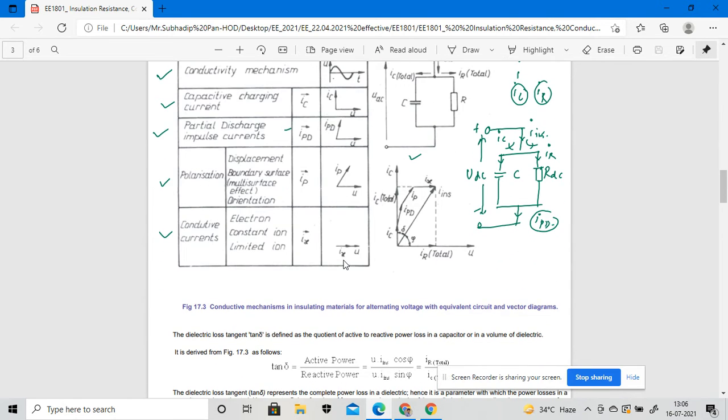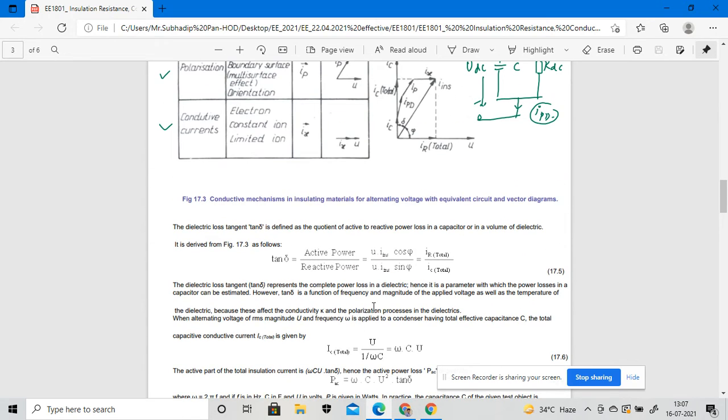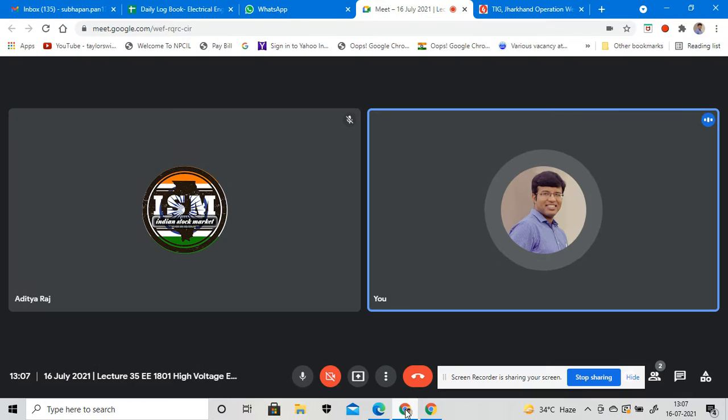That means we will discuss the conduction mechanism for the insulating material under alternating voltage. Either it is considered as a DC voltage, or as an alternating or AC voltage, with an equivalent circuit, and we consider the respective vector diagram for such an equivalent circuit, right? So I will consider this, and I am sharing my screen so that you are able to see.